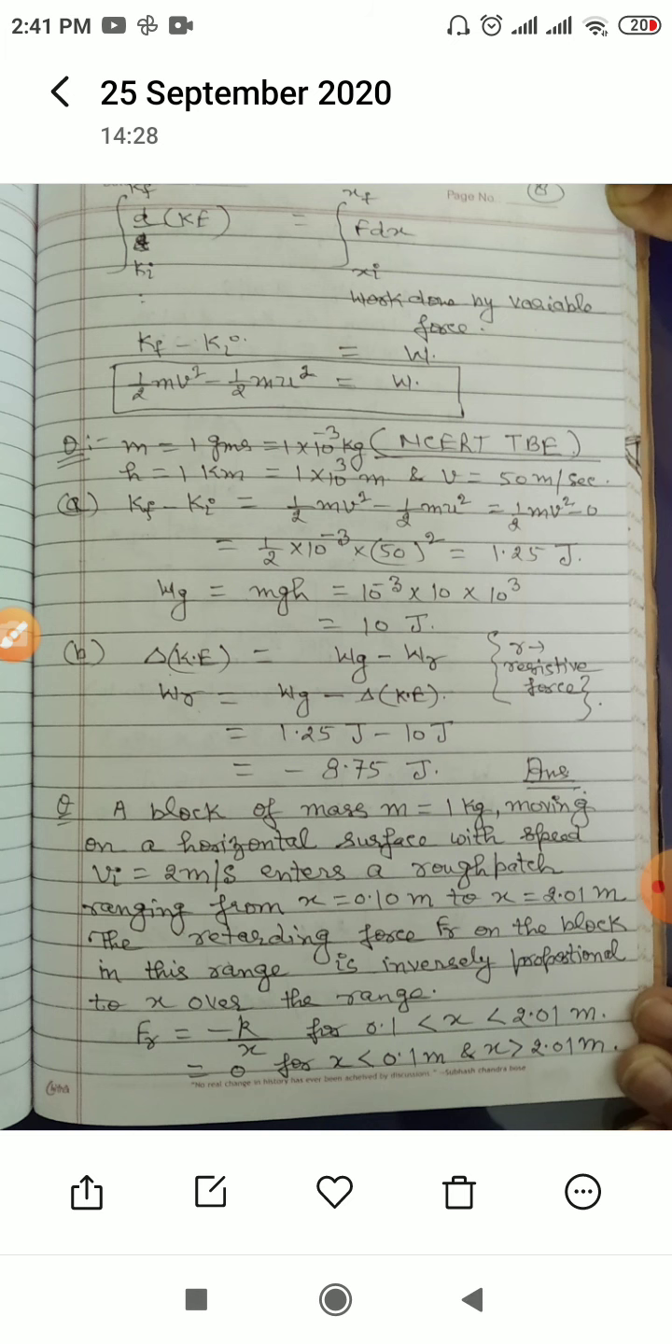Let us look at one more question, it is from the textbook. A block of mass m, 1 kilogram, moving on a horizontal surface with a speed of v initial 2 meter per second, enters a rough patch ranging from x is equal to 0.10 meter to x is equal to 2.01 meter. The retarding force Fr on the block in this range is inversely proportional to x over the range. Fr is equal to minus k upon x for 0.1 less than x less than 2.01 meter, and it is 0 for x less than 0.1 meter and x greater than 2.01 meter.